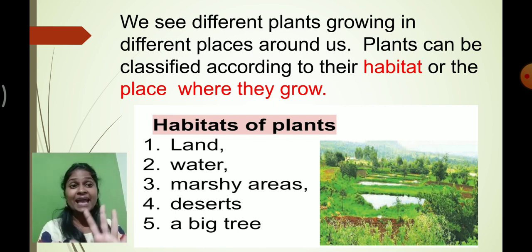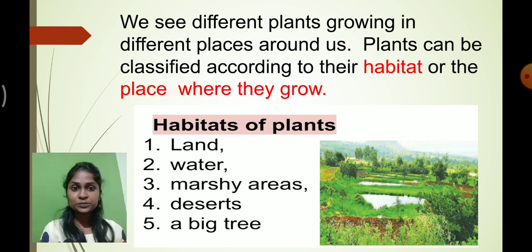So there are basically 5 habitats of the plant where they can grow. So here you can see that land, water, marshy areas, desert and big trees. So these are the places where plants usually grow. You have observed that on land most of the plants grow. Lotus usually grows in the water. Am I right? And even in the marshy areas most of the plants grow. Cactus usually grows in the desert area. Am I right? And there are certain small plants which grow on the trunk of other tall plants.